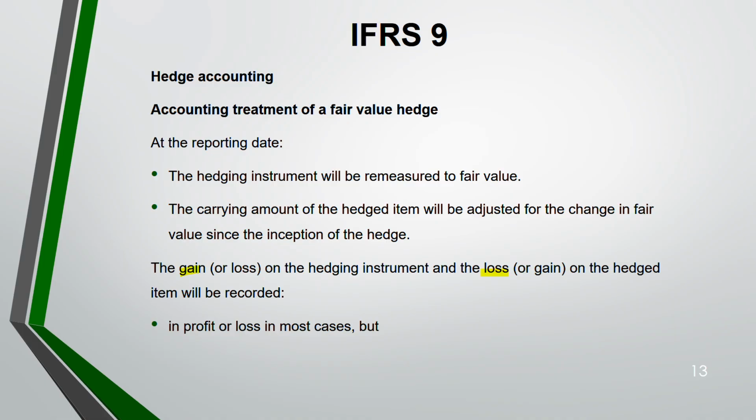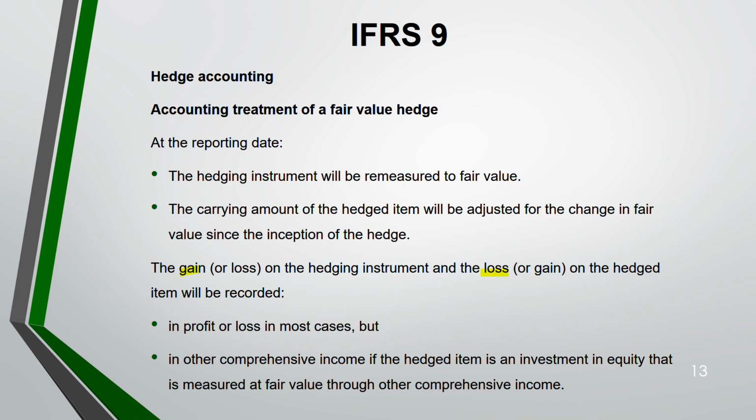But in other comprehensive income, if your hedged item is an investment in equity that is measured at fair value through other comprehensive income. Please memorize the last line. Profit and loss, we all know, it's a common scenario. If you remember where it goes in OCI, then it's very easy for you to know. If it does not fall in this, everything else is profit and loss. Okay, that is investment in equity, if it is measured at fair value through OCI. Other than that, everything else goes to profit and loss.